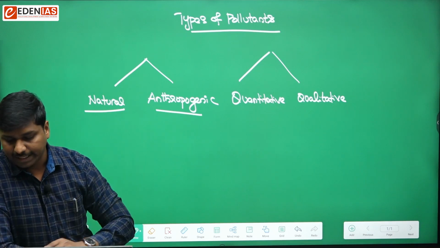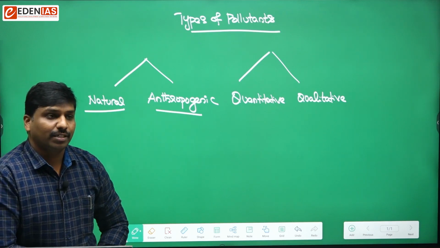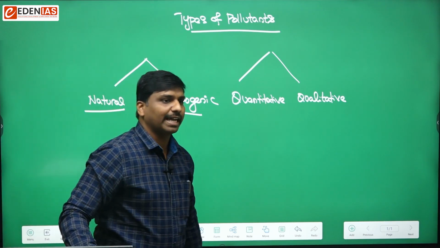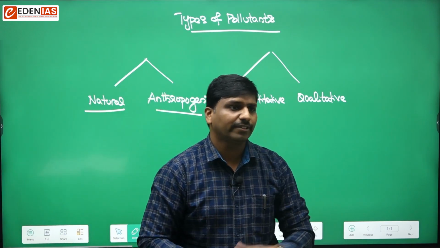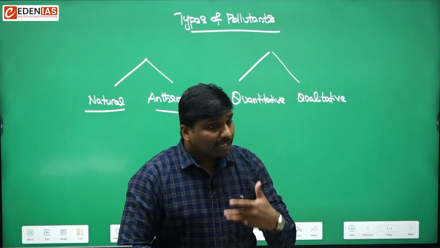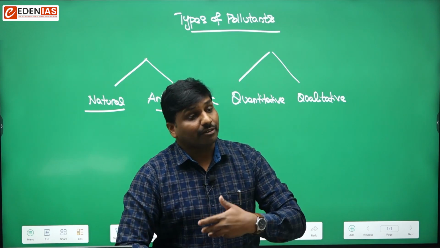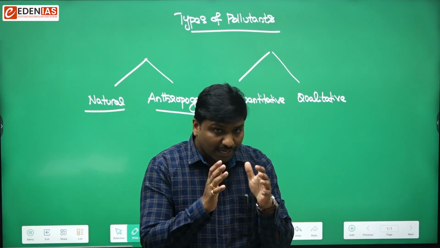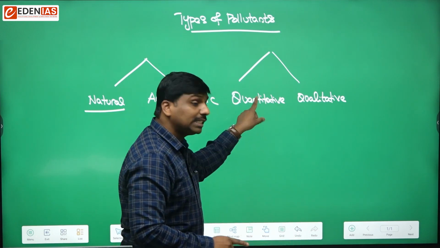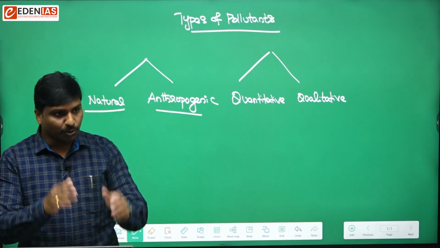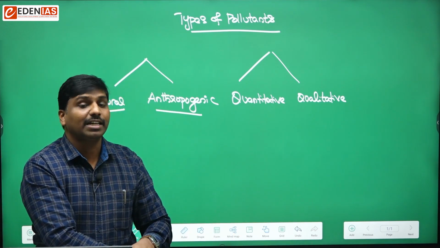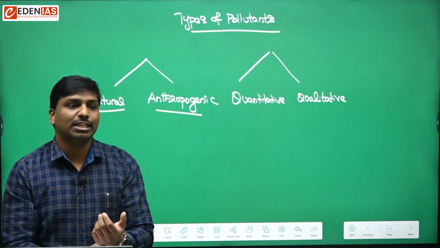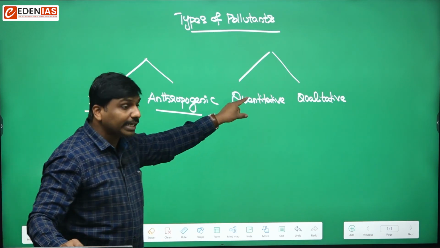Usually these will be present in the environment. Let's say for example carbon dioxide. Carbon dioxide is a normal component of the environment. When its composition reaches beyond a certain level, then we will call it a pollutant. Such pollutants are known as quantitative pollutants. Usually they are present in the environment, but when their levels reach beyond a certain range, we call them pollutants.